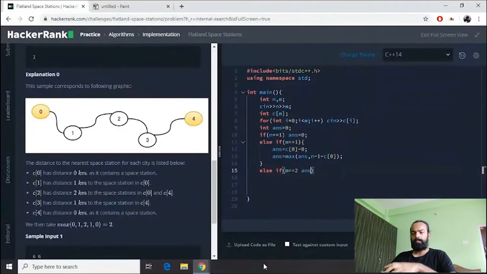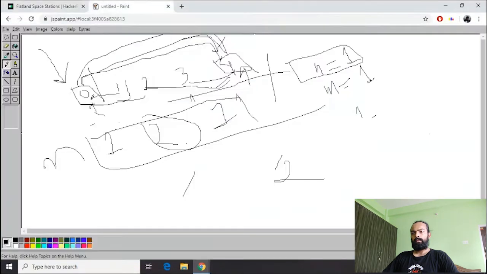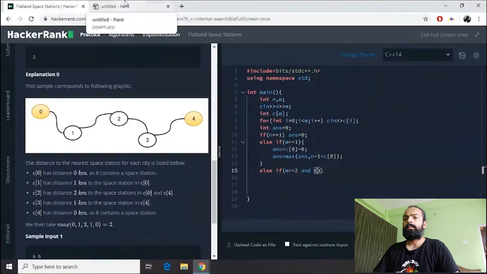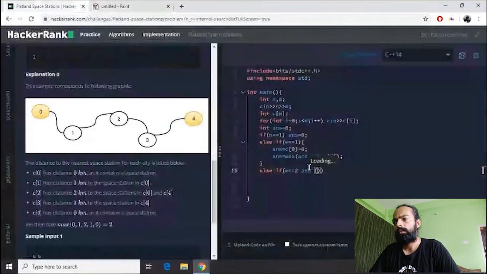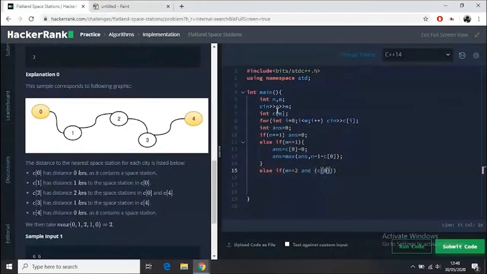That's an interesting relation. And then I will put another condition also in this function, in this if condition only. Like I wrote m is equal to 2 for these two, and I said that this should be the first city and last city only. If this city lies anywhere else, like 0 and 2, then my condition wouldn't be valid. So I write this also: my c0 should be 0, right? And c1 should be n minus 1. Is there any confusion here?